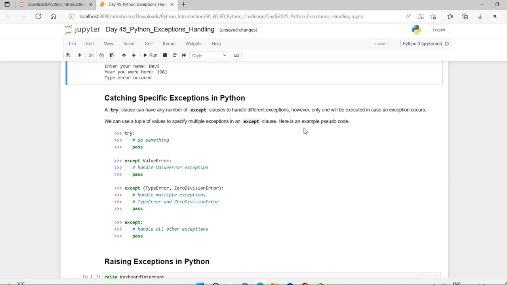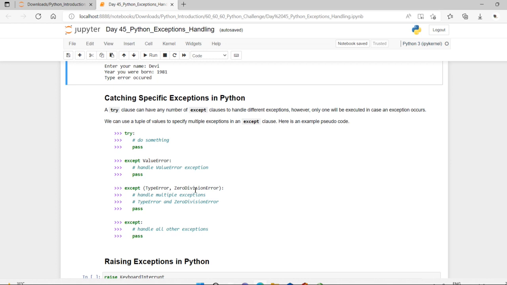And see here, dear friends, a try clause can have any number, as I have specified here. Let me make use of an execution using the code. See here, it is the one where you can give something to try, and we are going to pass it. And if it is a value error, it makes use of the value error handling.